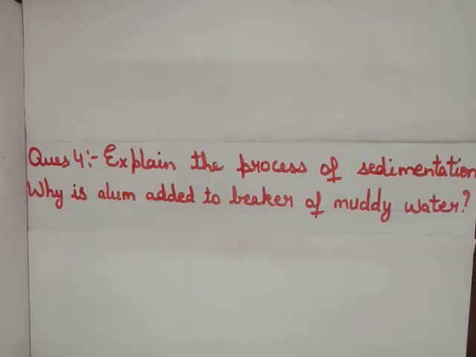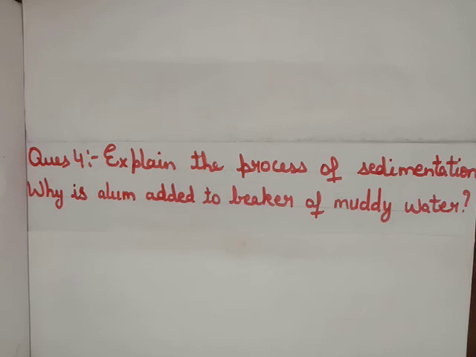So here comes your fourth question. Explain the process of sedimentation. Why is alum added to beaker of muddy water? So firstly, define the process of sedimentation. So start your answer in a new line putting the heading of sedimentation. Now start writing its definition. The process in which the heavier particles of solid in a liquid settle down at the bottom is called sedimentation process.